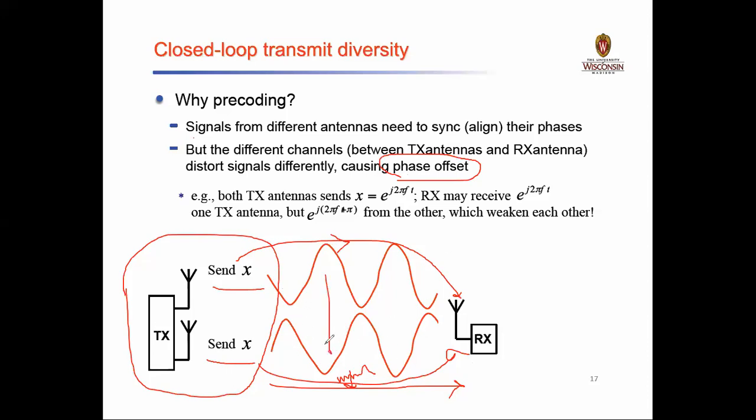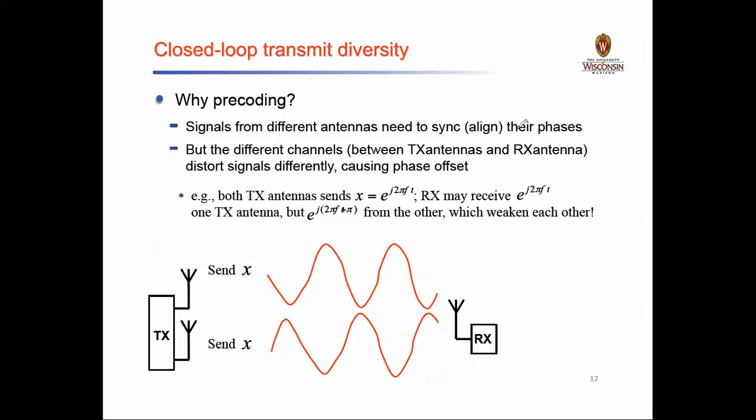You can see sending X like this and sending X again the same. What is the phase here? It is completely out of phase. These two signals, when they are received at the receiver part, they are completely out of phase. Why? Because of signal distortions in the channel. Okay, so this is how we should try to avoid such kind of phase offset. Okay, but we cannot completely remove it, it can be made negligible. Okay, this is one thing.